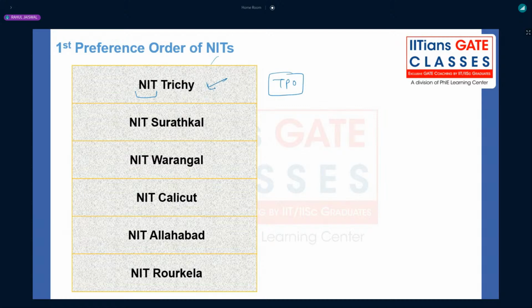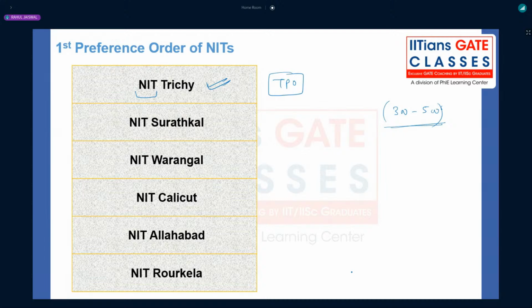So on any day you can select NIT Trichy, but you have to select wisely. Once again, if you select with a low GATE score, there is a strong tendency, just because of the name and fame of the NIT Trichy placement record. You can see the placement record on their websites. Generally, GATE scorers with a score between 300 to 500 used to select the material science department in NIT Trichy, and mostly the placement is very bad for that particular material department.